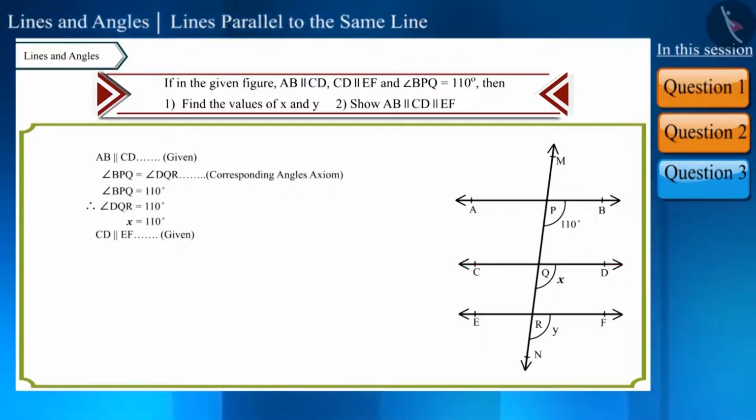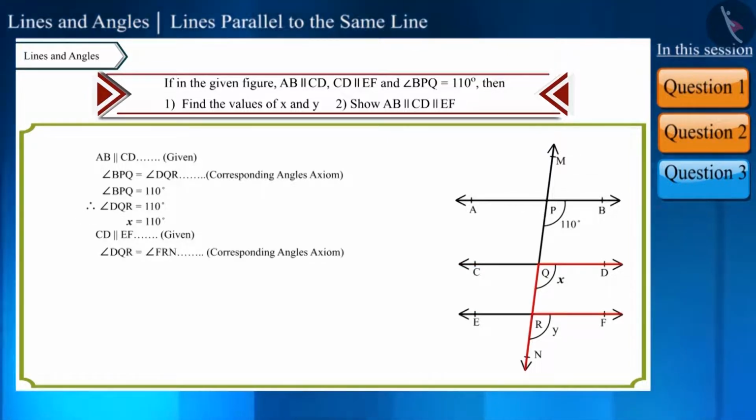Line CD is parallel to line EF. According to the corresponding angles axiom, angle DQR and angle FRN will be equal, and we saw that the measure of angle DQR is 110 degrees. Therefore, the measure of angle FRN will also be 110 degrees. That is, we can say that Y is equal to 110 degrees.